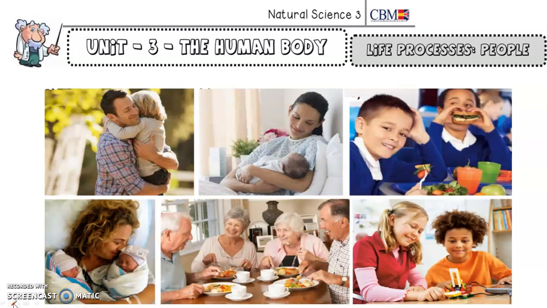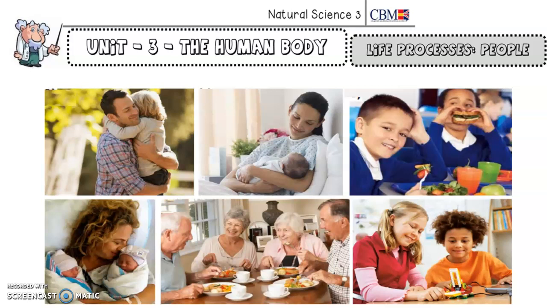Okay, we are going to review Unit 3, the human body, life processes of people. So, do you remember what this was? In the first photo, we can see a father with his son, right? Or his daughter. So, this is what? Nutrition, interaction or reproduction? Very good. This is interaction. Perfect. And now a mother with her baby. Is it nutrition? No. Interaction? No. Reproduction? Very good.